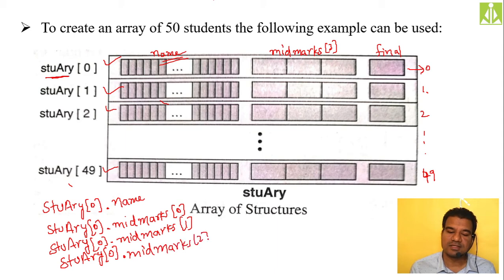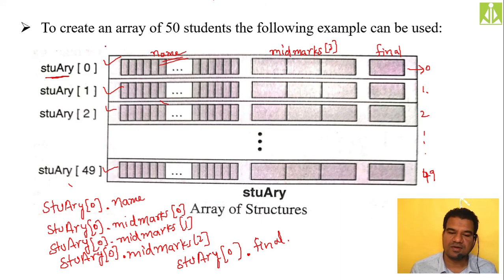Like this you can access the third mid marks. How do you access the final grade of the student? Student array of 0 dot final.